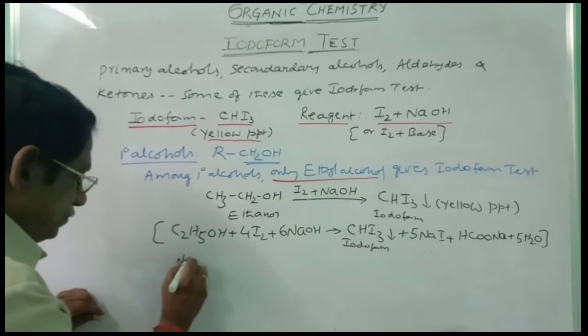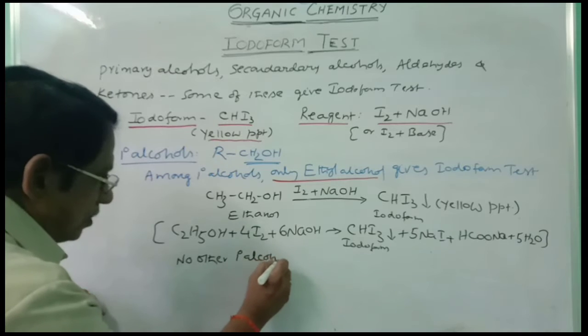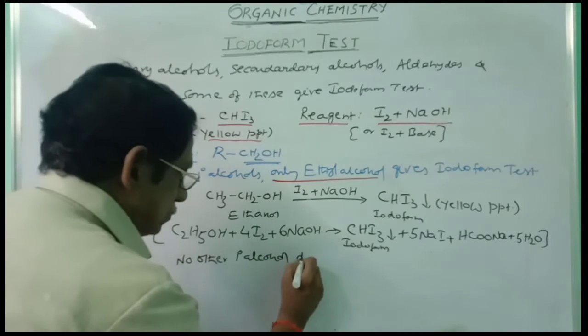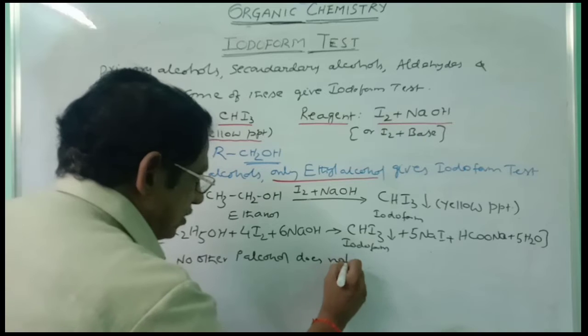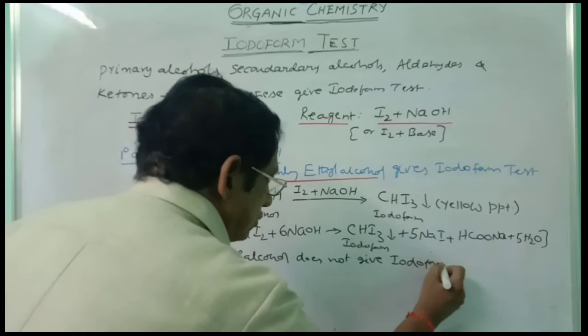No other primary alcohol gives the iodoform test.